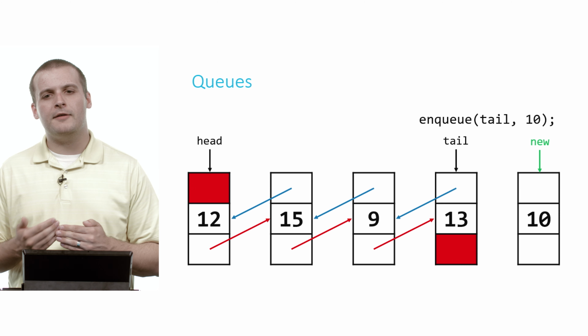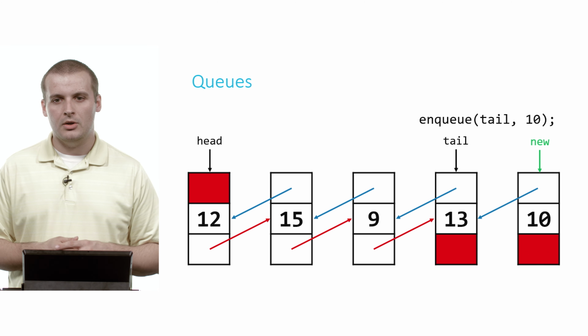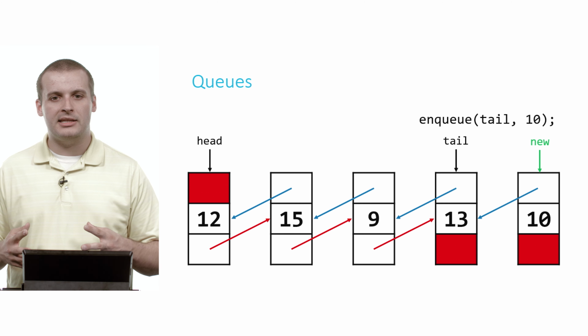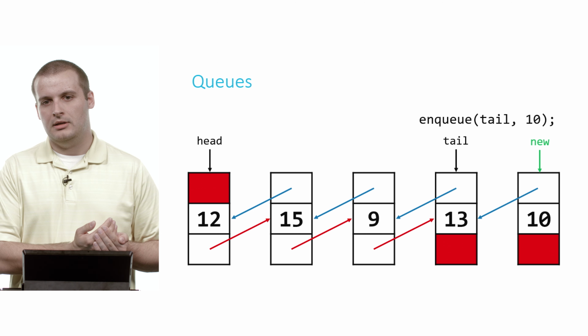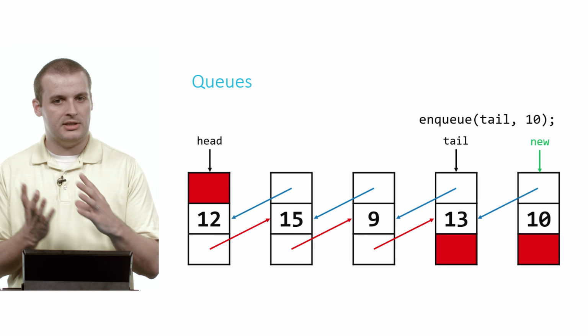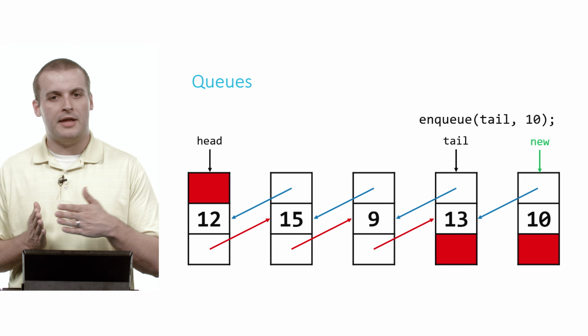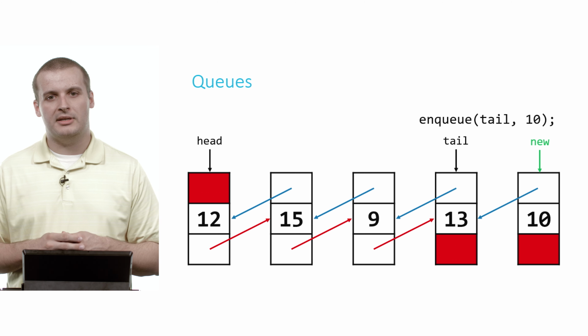And now we just need to be careful about how we organize pointers so we don't break the chain. We can set 10's previous field to point back to the old tail. And since 10 will be the new tail, nothing is going to come after 10 right now, so 10's next pointer will point to null.